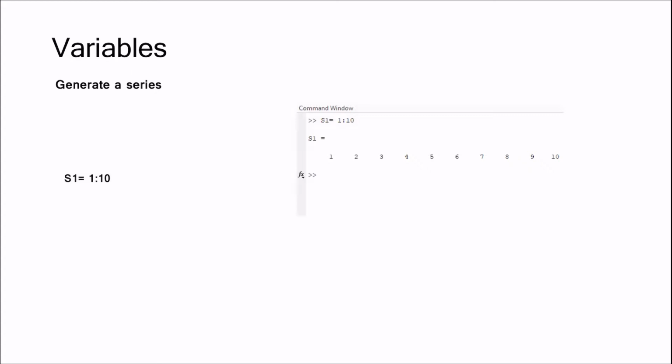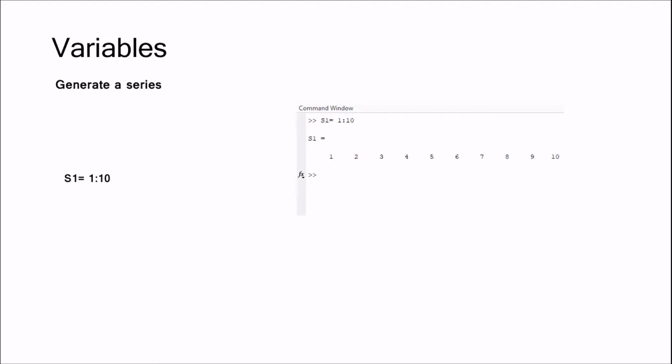Let's now generate a series from 1 to 10 and display it on the command window. For that, we create a variable s1 and assign it 1 colon 10. That means start from 1 and go up to 10.